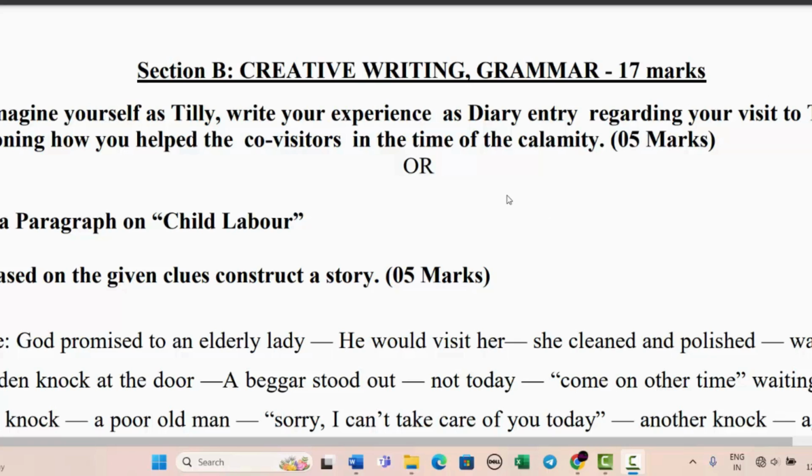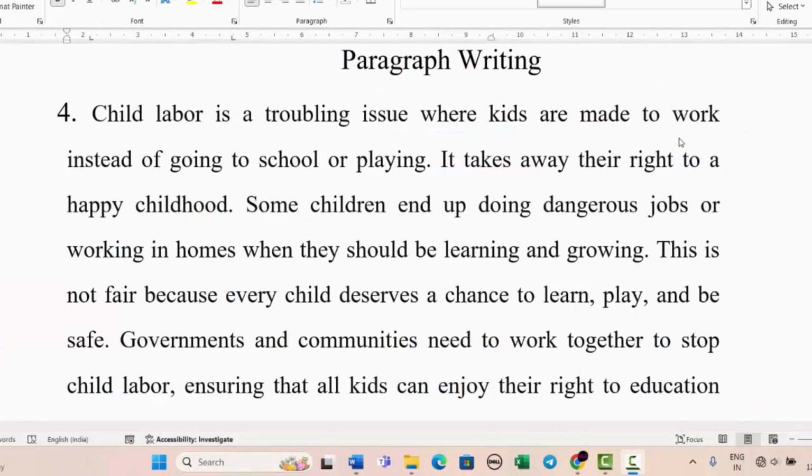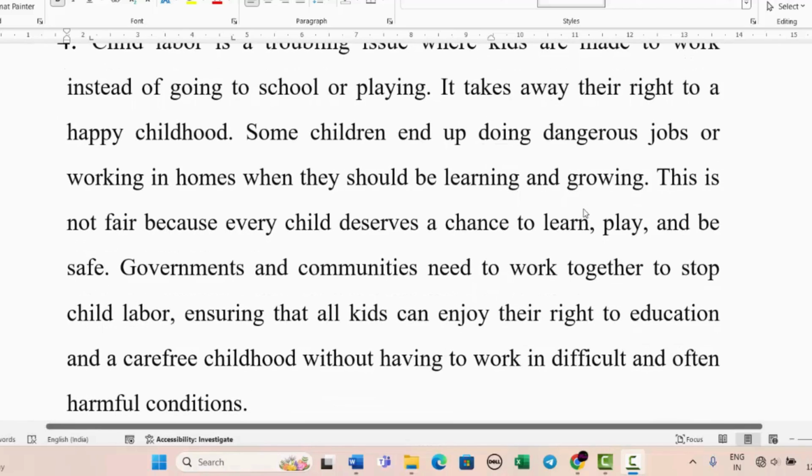Okay, let's move forward. Write a paragraph on child labor. This also I have already written for you. I'll show you. So as you can see, this is a paragraph writing. Child labor is a troubling issue where kids are made to work instead of going to school or playing. It takes away their right to a happy childhood. Some children end up doing dangerous jobs or working in homes when they should be learning and growing.